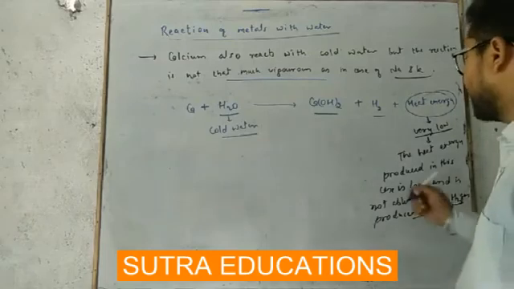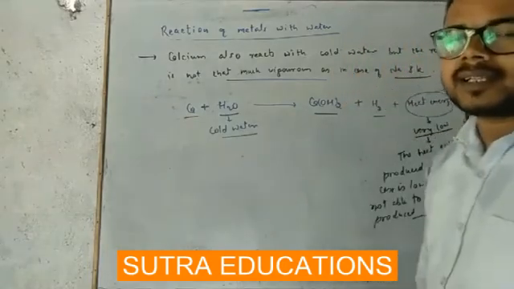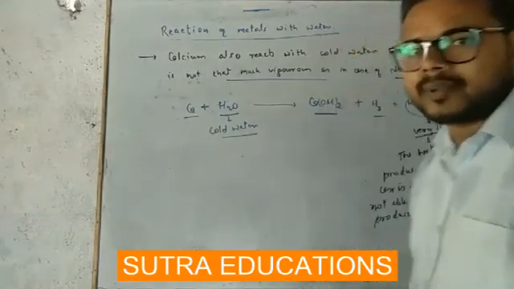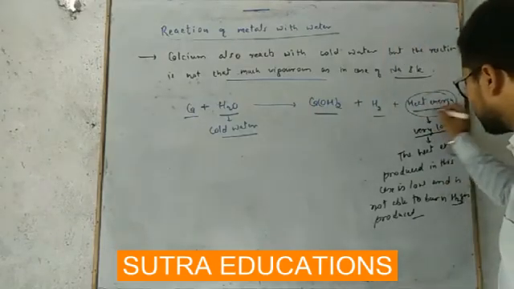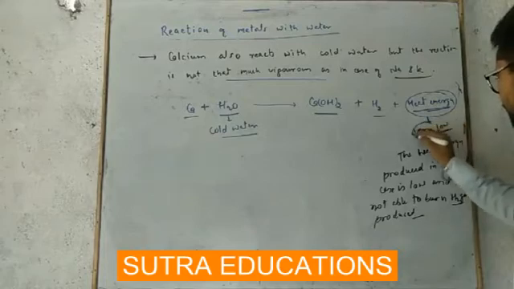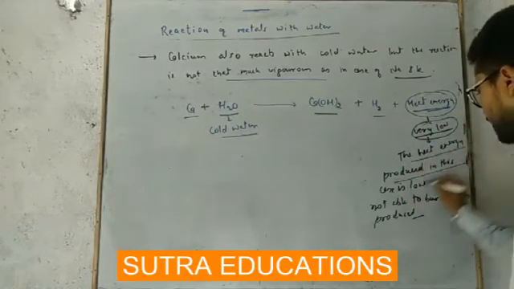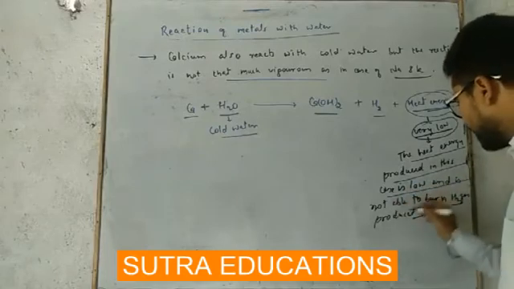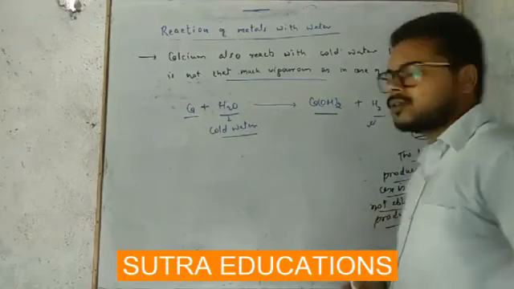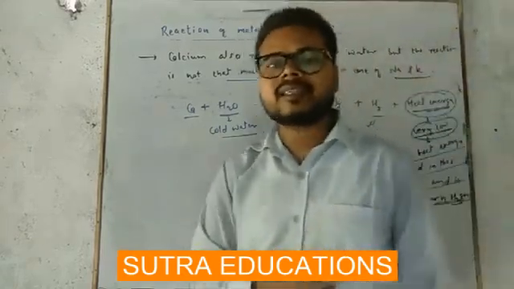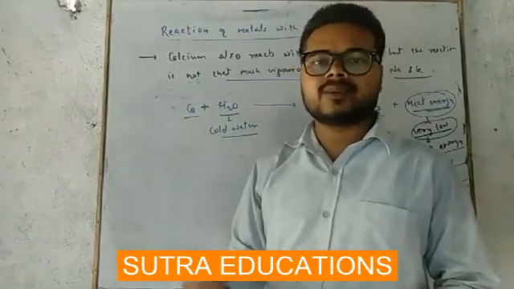I told you again, calcium can react with cold water, but the reaction is not that much vigorous as compared to sodium and potassium. And again this reaction is exothermic, means heat is being released here, but this heat is very low, and because the heat energy produced in this case is low, it is not able to burn the hydrogen gas produced. So this time this hydrogen gas is not going to catch fire, means this reaction will not be explosive in nature, as we have discussed in case of sodium and potassium. Getting this?